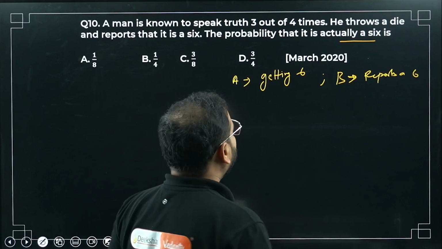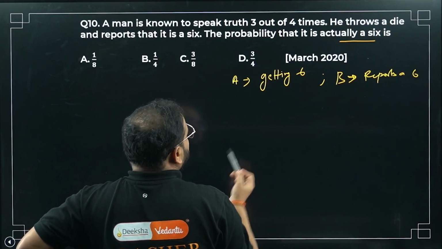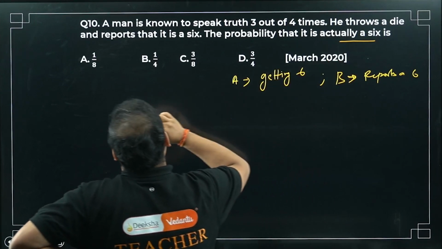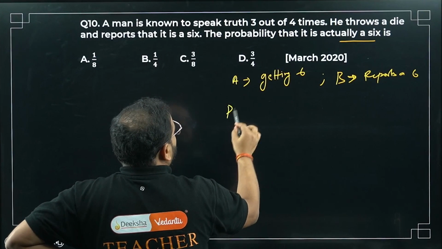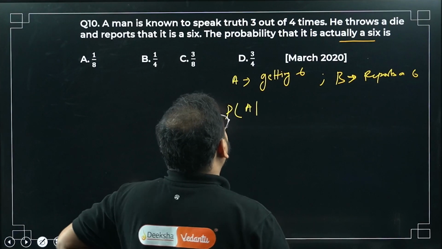So what are we looking for? We're looking for conditional probability. Probability that it is actually a 6, means probability of getting a 6 when he reports.